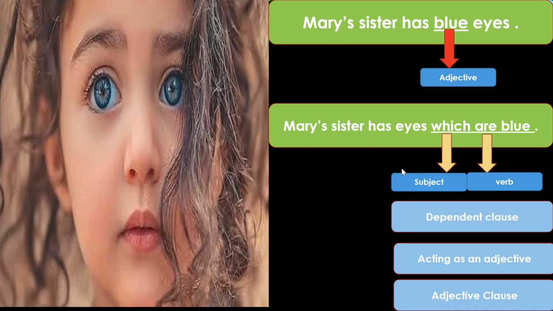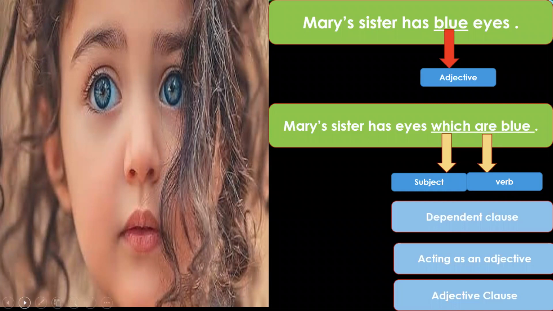But an adjective clause does the same work as an adjective does. The adjective blue is describing the eyes, and which are blue is also describing Mary's sister's eyes. The only difference is that this is a single word, and this is a group of words which has a subject, which has a verb, which is dependent, which makes some sense but not complete sense, and therefore it is acting as an adjective. Although it is not a single word, it is a group of words, which makes it an adjective clause.